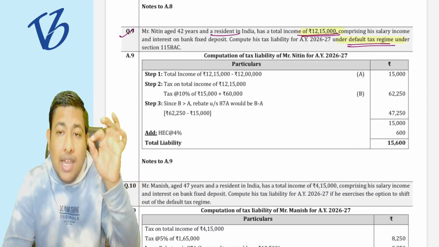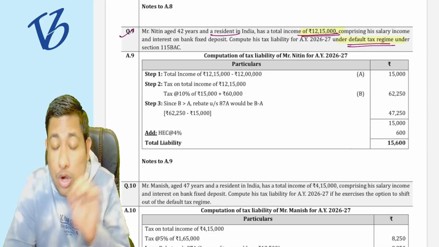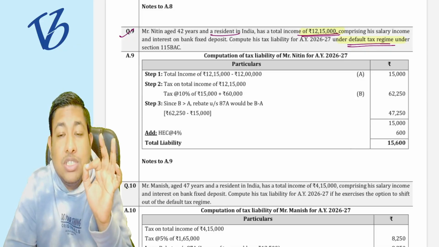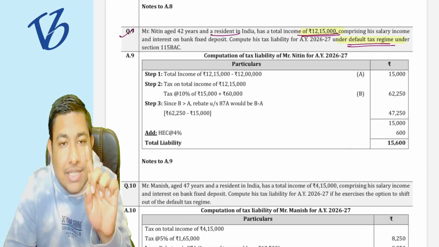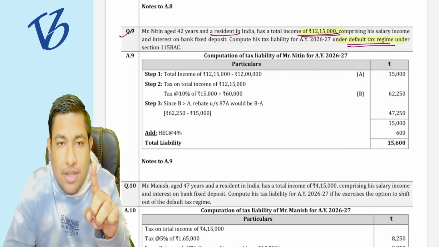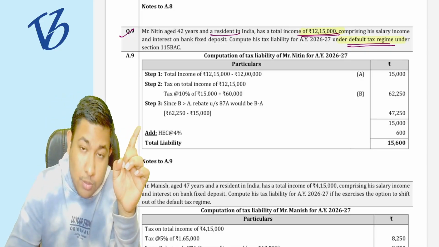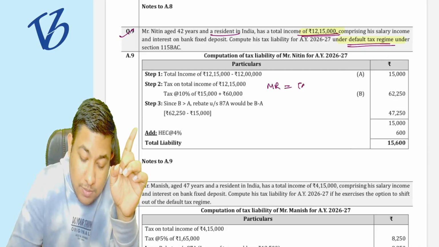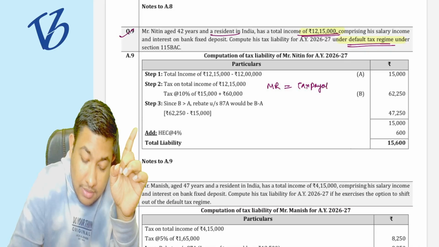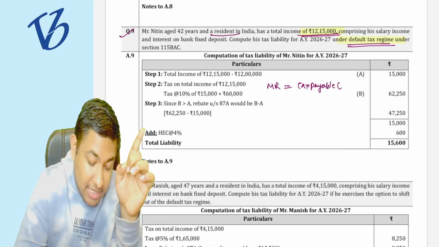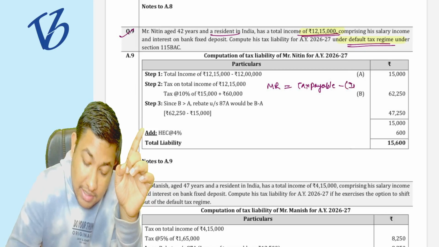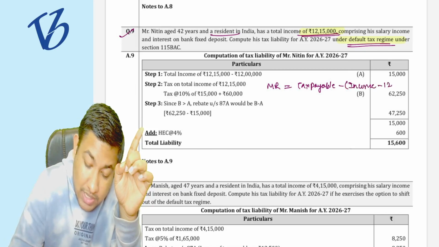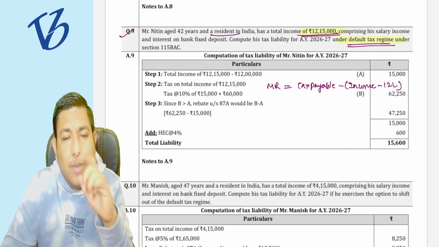Then only, and only in the default tax regime, not in the old tax regime, there is a concept of marginal relief in the rebate as well. I taught you that in the classes. What was the formula of marginal relief in case of the rebate? It is the tax payable minus income minus 12 lakh. This is going to be the formula of marginal relief.